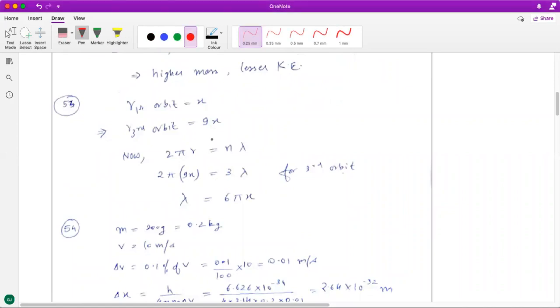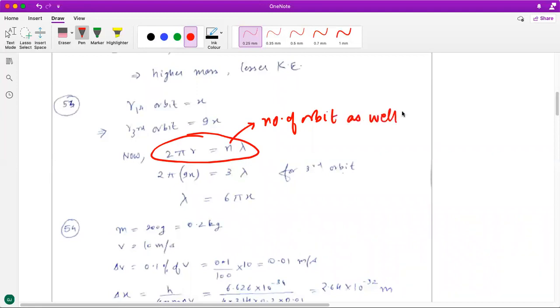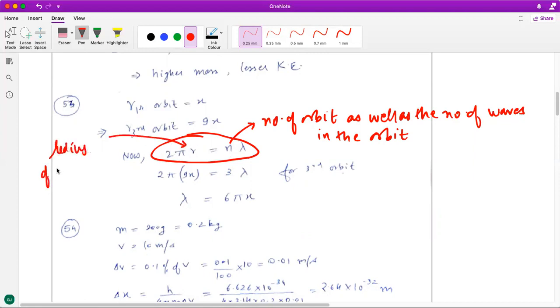Then in the 53rd question, you have been asked about the de Broglie wavelength of the electron in the third orbit. So this relationship is used to get the de Broglie wavelength, 2 pi r is equal to n lambda. This n represents the number of the orbit as well as the number of waves in the orbit, and r represents the radius of that orbit.